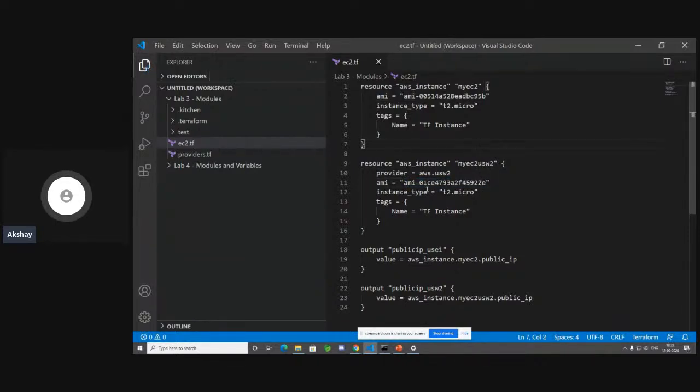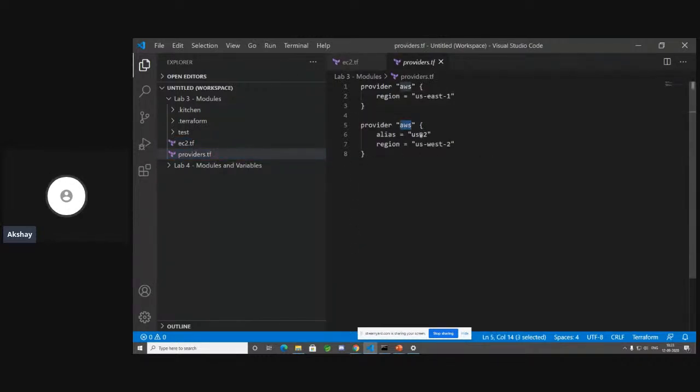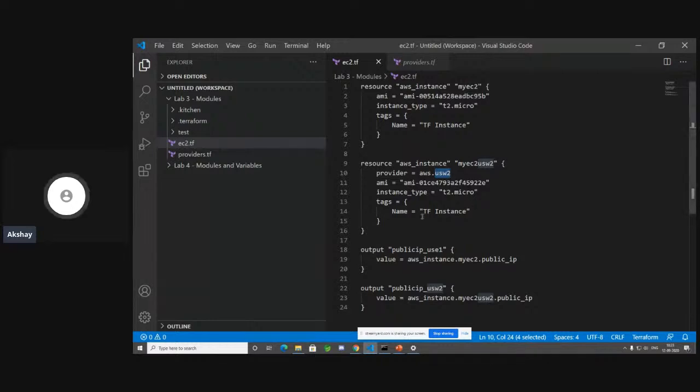So now we are sorted out with the AMI IDs, which means when we create the infrastructure, we are going to get one EC2 instance in US East 1 and one EC2 instance in US West 2. But how do you denote that it's going to be created in US West 2? You can denote that by using the provider block with the alias flag. How would you refer to this? The provider name dot the alias name. If I go back to my providers file, that's how you would refer to it when you want to deploy a resource to that specific region.